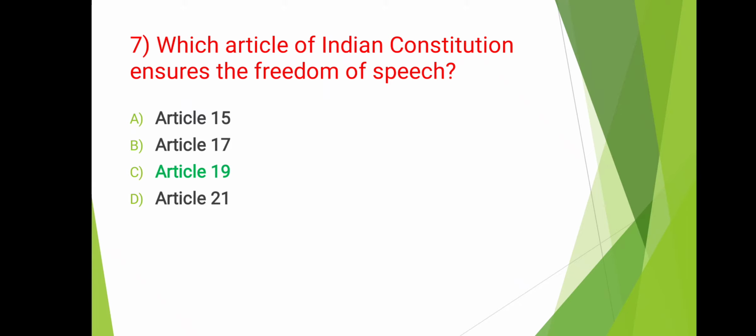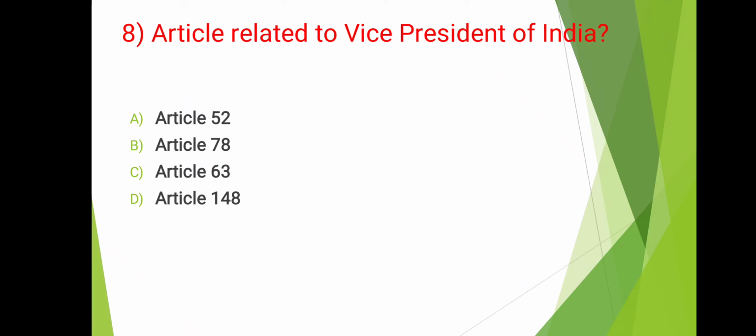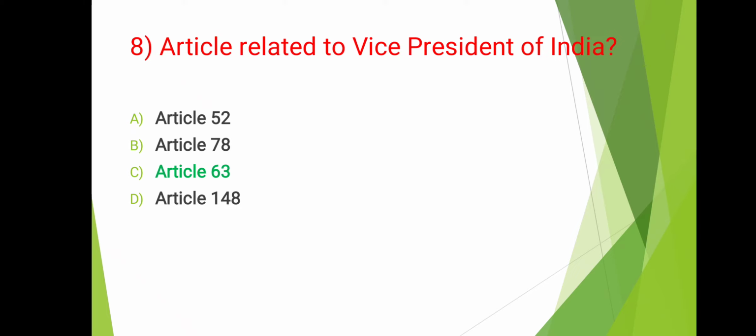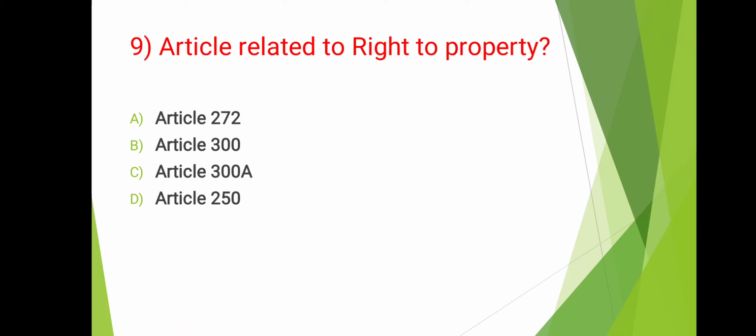Answer is Article 19. Article related to Vice President of India. Answer is Article 63. Next, article related to right to property. So the answer is Article 300A.